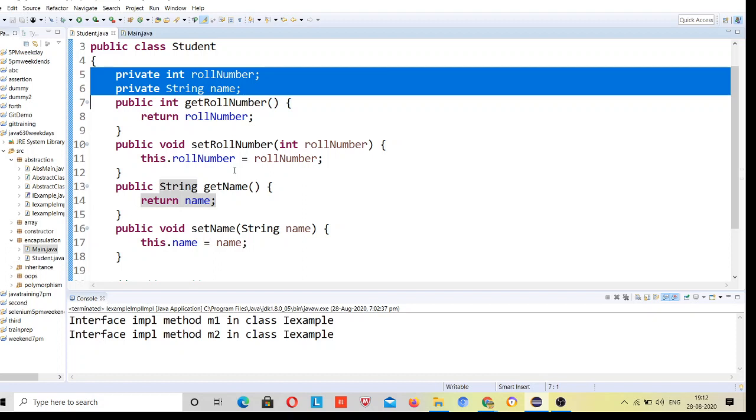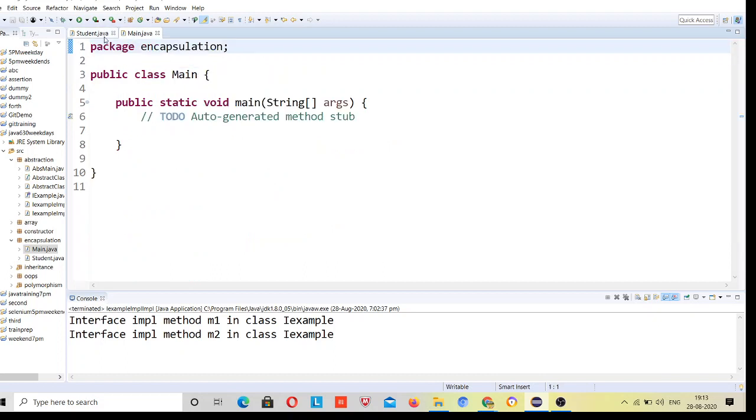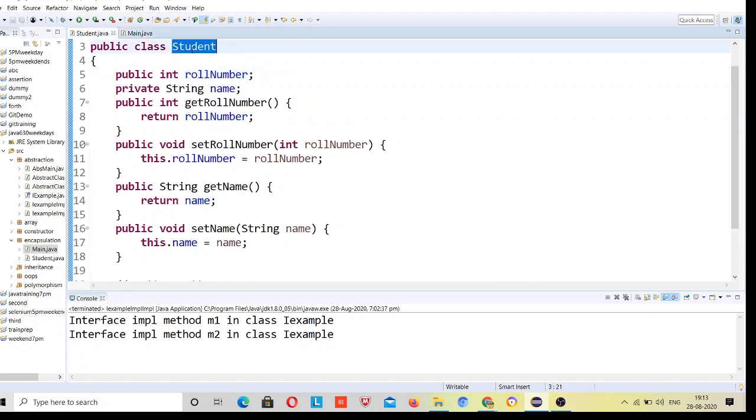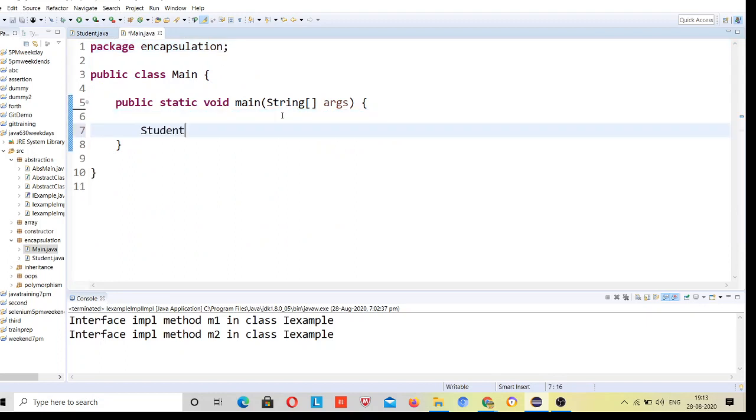Suppose 10 people are using the same class. If everybody is modifying values, everybody will get his own modified values for his own purpose, right? But if someone modifies this, if I make this public, what happens? Let me show this. See, first I have to make the object for this class, then I can do anything. Student obj is equal to new Student.